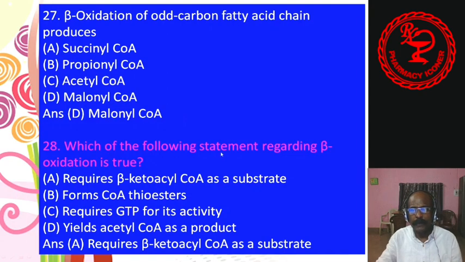28. Which of the following statements regarding beta oxidation is true? A. Requires beta ketoacyl-CoA as a substrate. B. Forms CoA thioesters. C. Requires GTP for its activity. D. Yields acetyl-CoA as a product. Answer is A. Requires beta ketoacyl-CoA as a substrate.